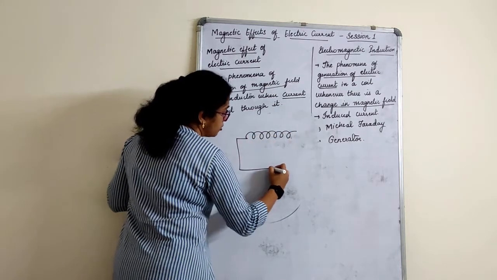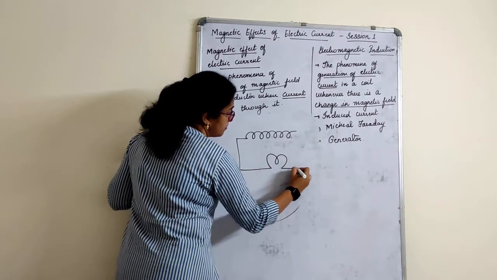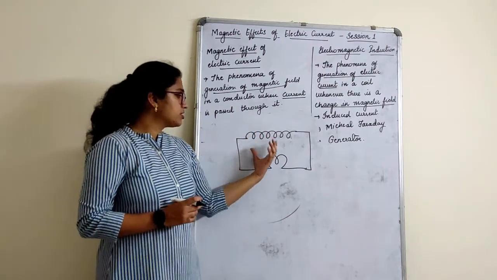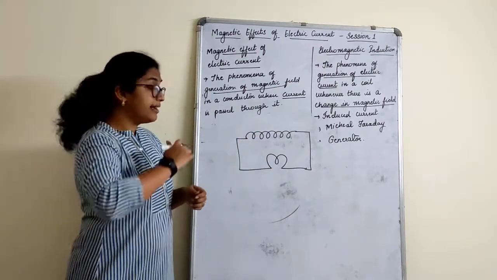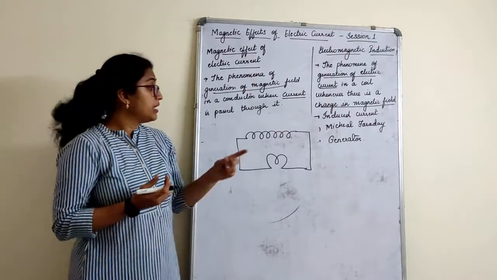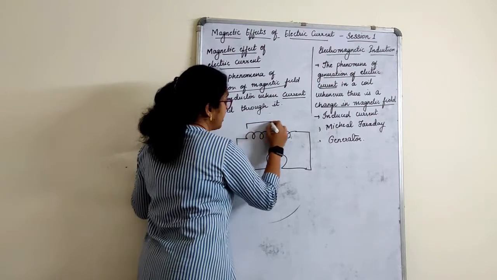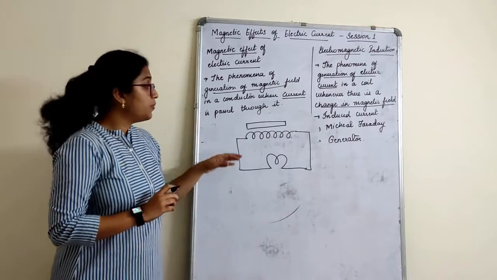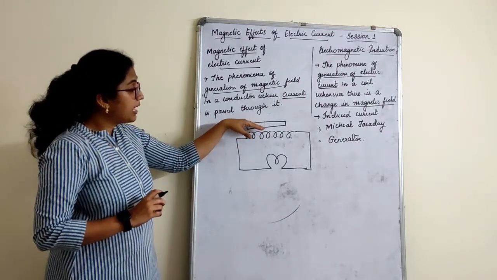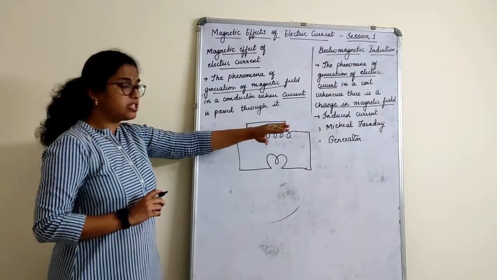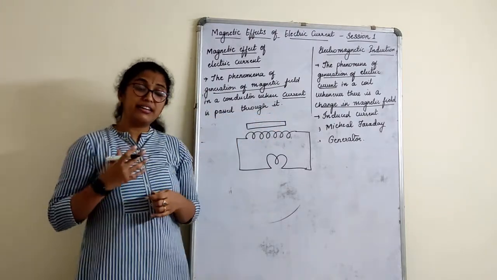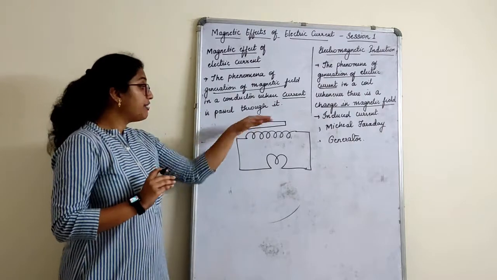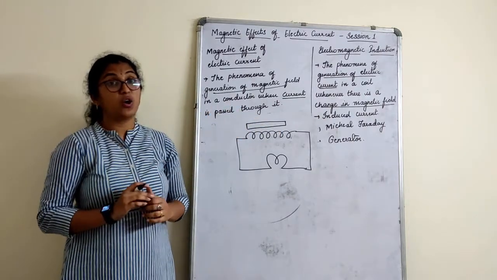Now assume that this is a coil, and I connect this coil to a bulb. Simple. Why did I wind the coil like that? To have more effect. Now I keep a magnet here. When I just keep the magnet here, there is no change. We know that if I have a magnet, a magnetic field is generated, but if I just keep it still, no current is created or generated.